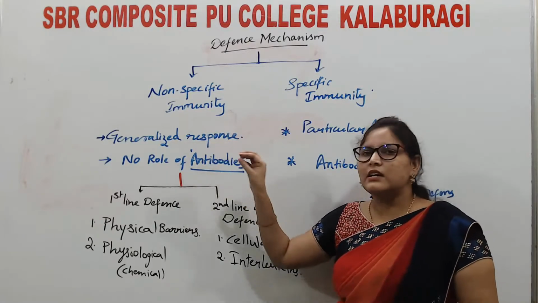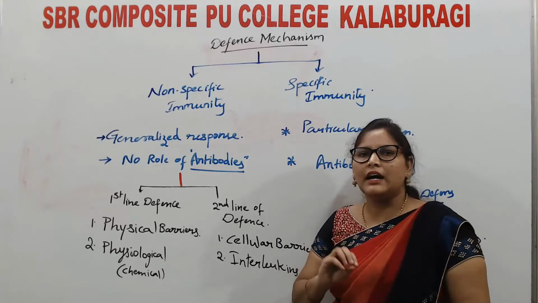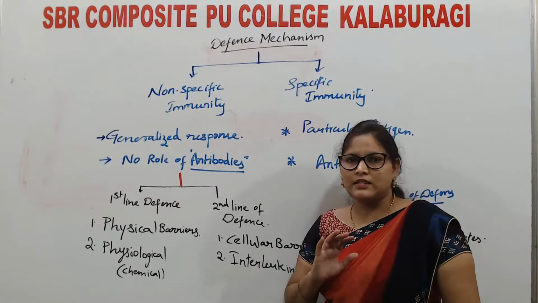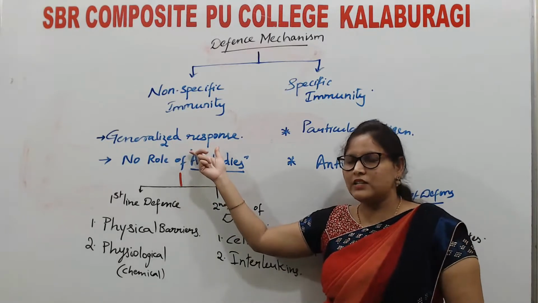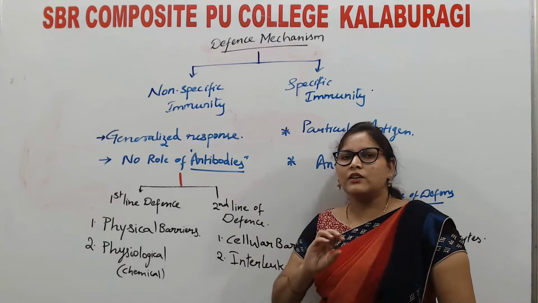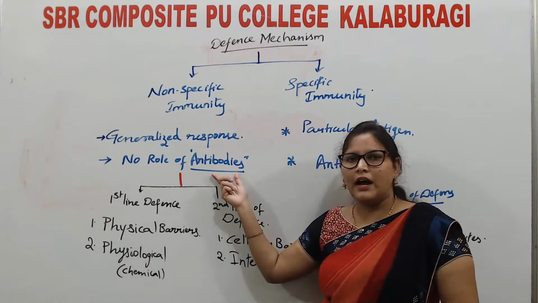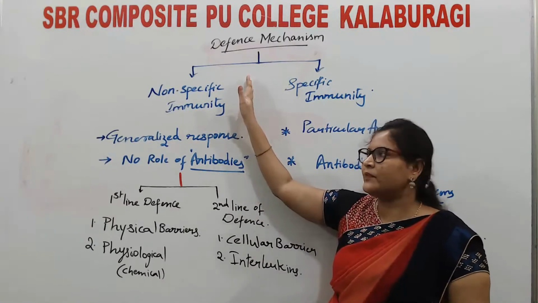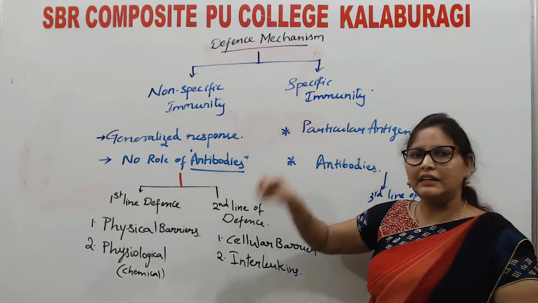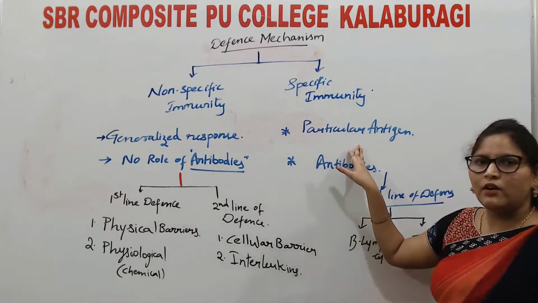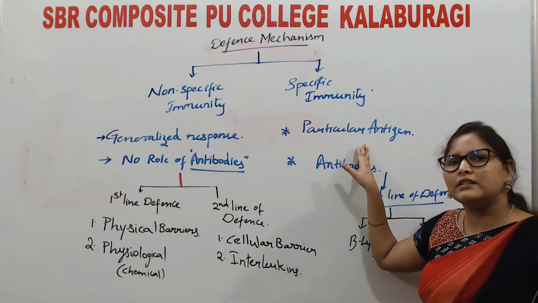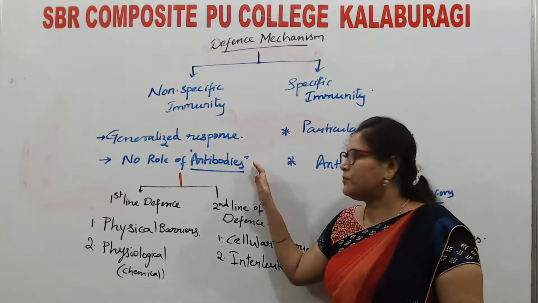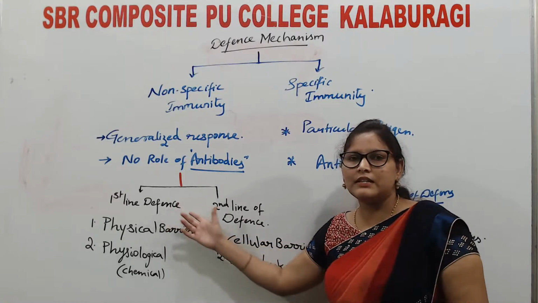Non-specific immunity is the generalized response of our body to any kind of pathogen. Whatever the pathogen may enter, our body responds in the same way, that is a generalized response, and it will not produce any kind of antibodies. There is no role of antibodies in case of non-specific immunity. Whereas specific immunity is highly specific to the particular pathogen or an antigen, and it will kill the antigen by producing antibodies. The non-specific immunity consists of first line of defense and second line of defense.